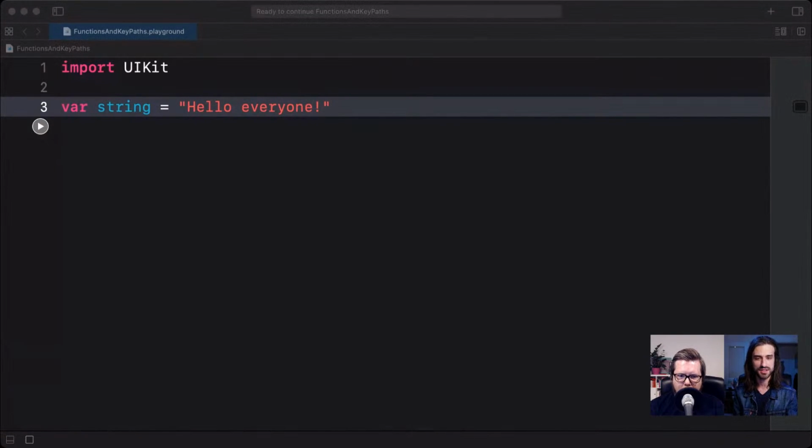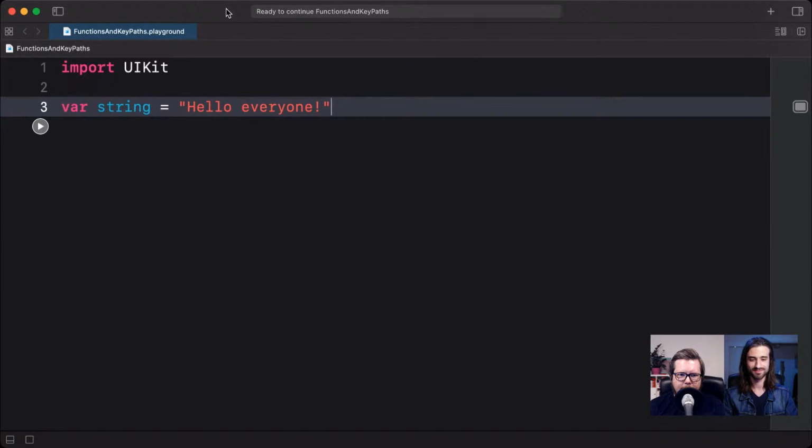To get started, maybe a good thing would be to just give an overview of what KeyPaths are, because even though they've been in Swift for something like 2 years, I think there's still a little bit of mystery behind them. Yeah, I think so. And they can sometimes be a hard concept to wrap your head around if you haven't done the type of programming leaning into some functional programming concepts before.